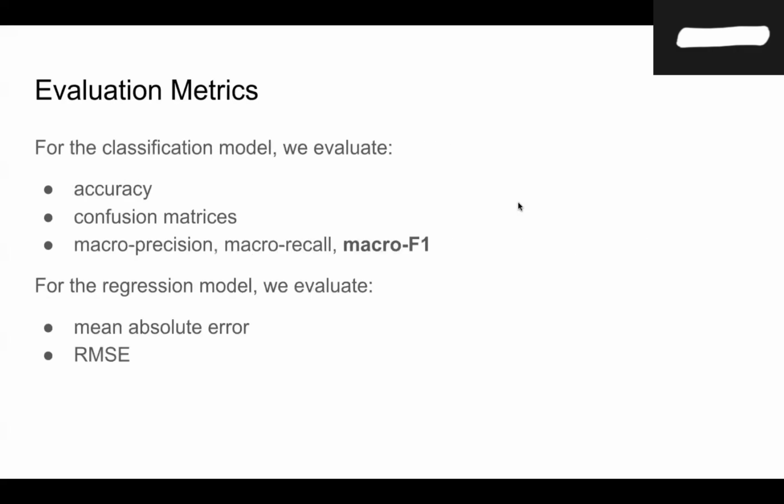For the classification model, we evaluate performance using accuracy, confusion matrices, and also macro precision, macro recall, and macro F1. Macro F1 is especially important because engagement categories are imbalanced. For the regression model, we evaluate predictions using MAE and RMSE, which heavily penalizes large errors from hardcore users. These metrics let us assess both overall accuracy and robustness across different levels of engagement.